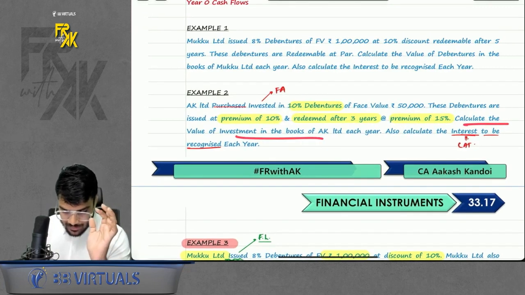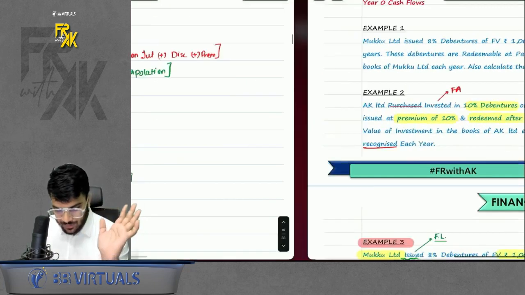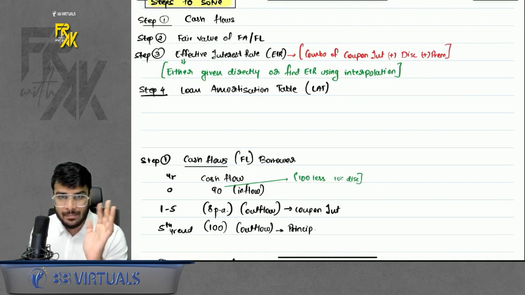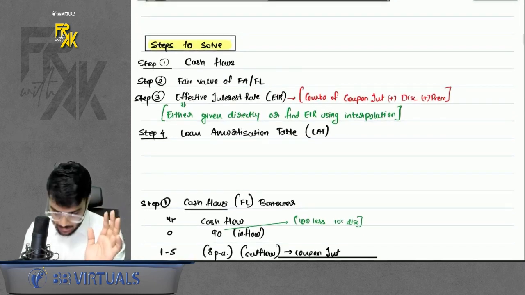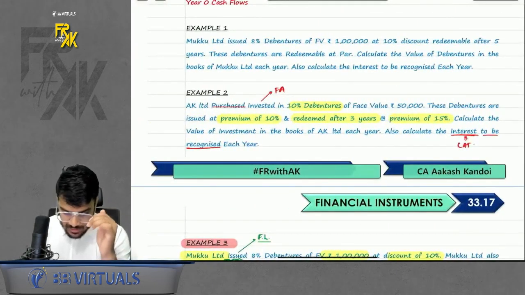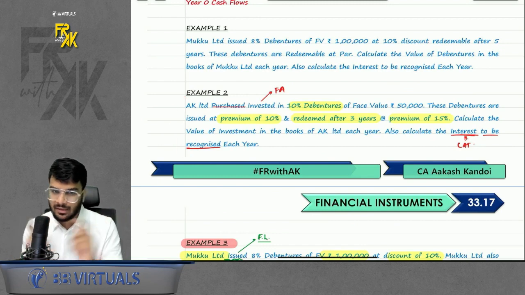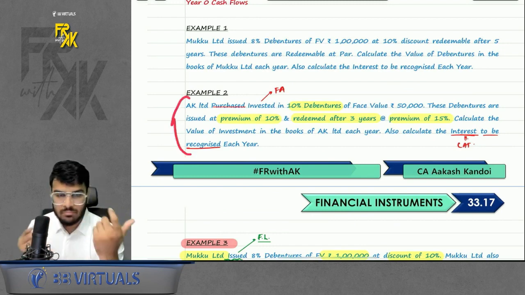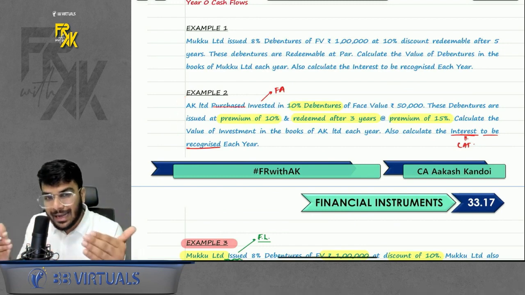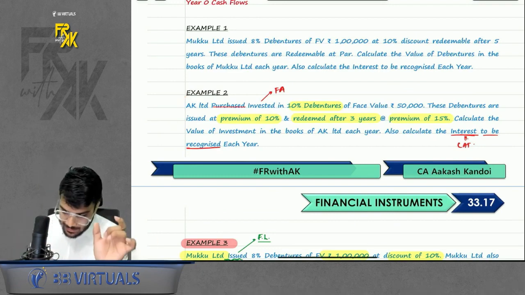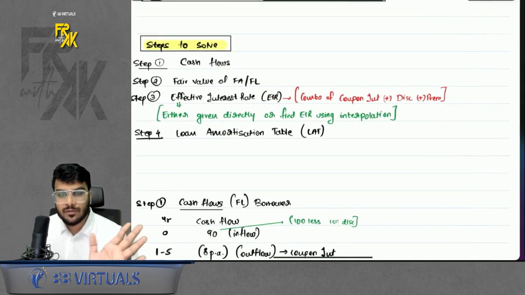Now this is a normal question. How do we solve this? It is a case of financial asset. We have to solve as per the amortised cost method. As of now, when you read the question, was there any relationship between the borrower and lender? No. Was it a CFI? No. Is there anything mentioned about level 1 input? No. That means it is a normal question, you will assume the fair value.